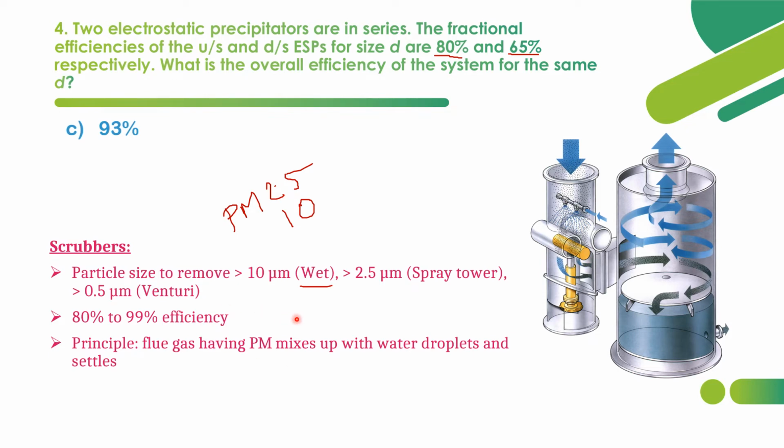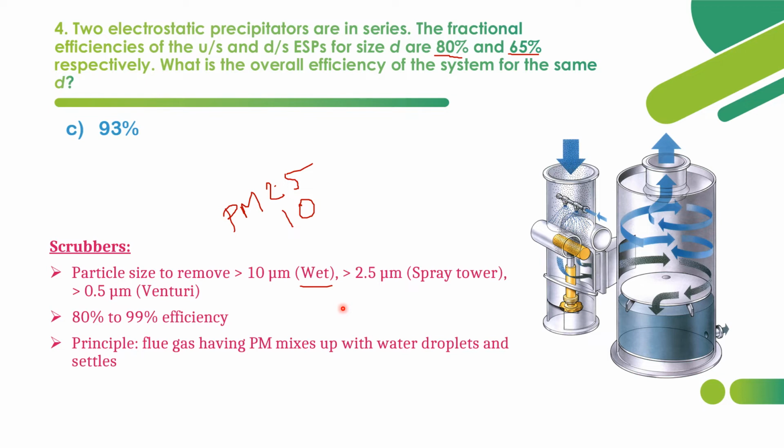So these are the major control devices we have studied, like ESPs, what is the particulate matter size, efficiency, and what is the principle followed, followed by gravitational settling chamber, and we have seen the scrubbers, centrifugal cyclone. These are the major things regarding devices to control air pollutants. Apart from these devices, there is fabric filter. This fabric filter will be used when the size of the particulate matter to be removed is more than 1 micron, and fabric filter has the highest efficiency, around 99%.